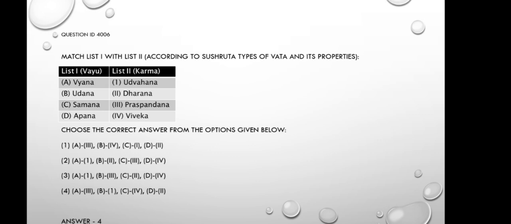The only option which satisfies this is option 4, A3, B1, C4 and D2. If we know the function of Vyana Vata is Praspandana, then we can exclude both options 2 and 3. And if we know Udana has the function of Udvahana, then we can definitely conclude option 4 as the correct answer.